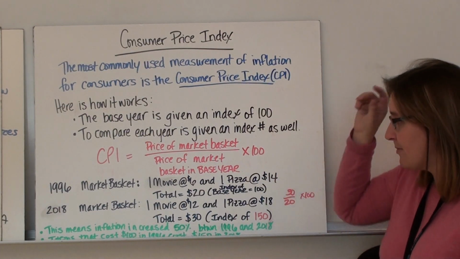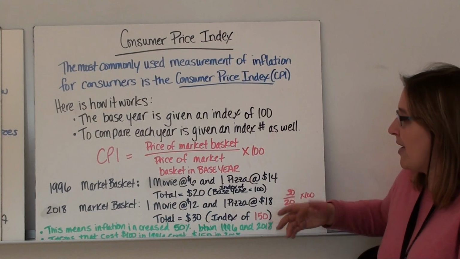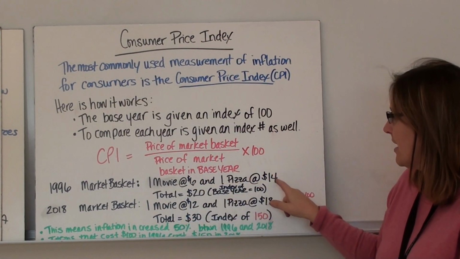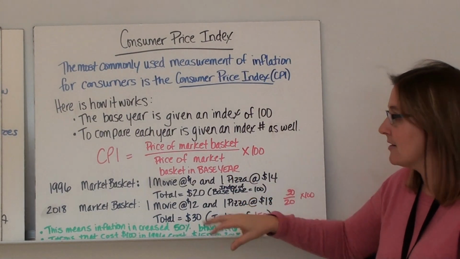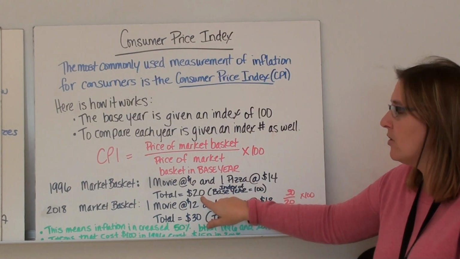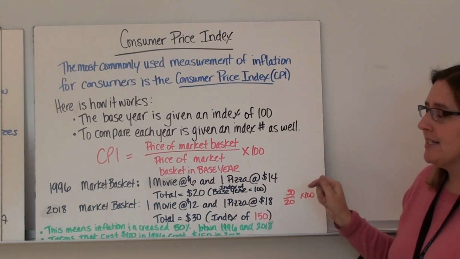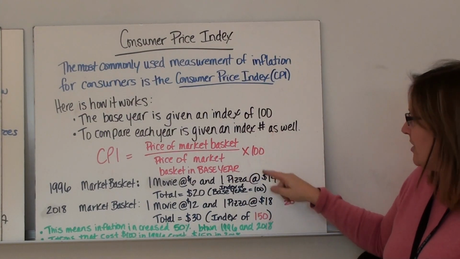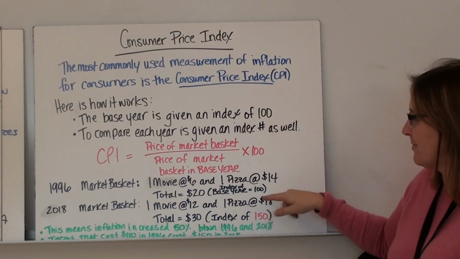So if we use this basket here as an example, in 1996, in the basket there was one movie and one pizza. The movie cost $6 and the pizza cost $14. So the price of the basket, the one movie and the one pizza, total was 20 bucks. That's the base year, 1996. So we're gonna do 20 divided by 20 times 100. The base year is always 100 because any number divided by itself is 1, you times it by 100, that's 100.